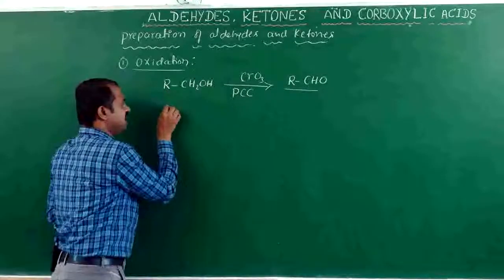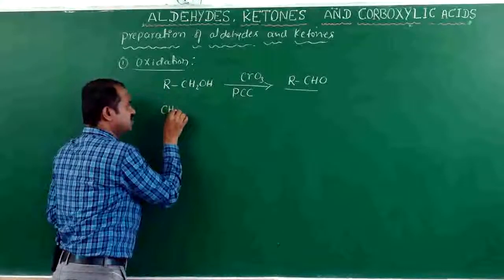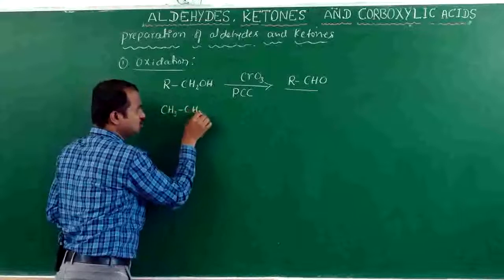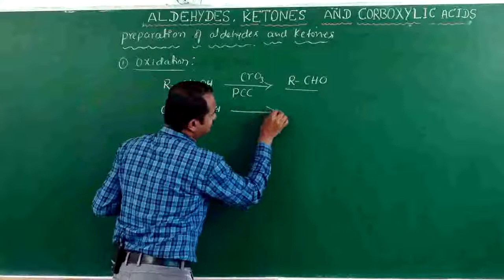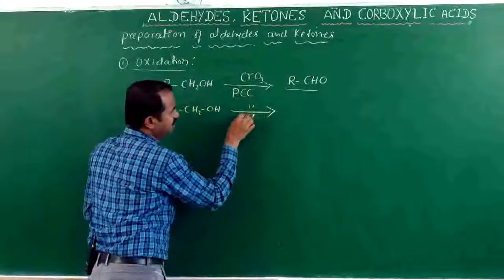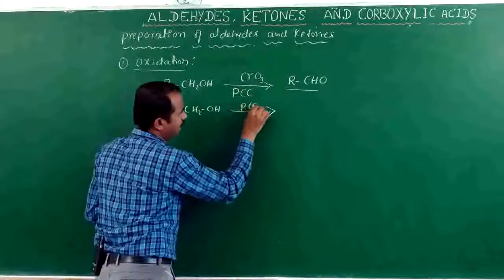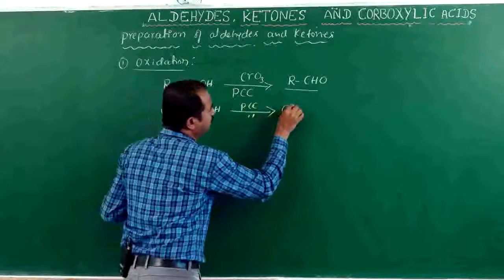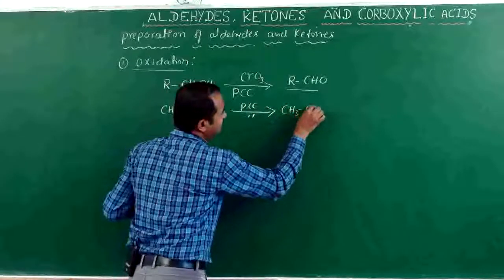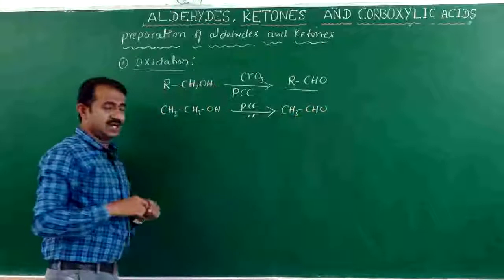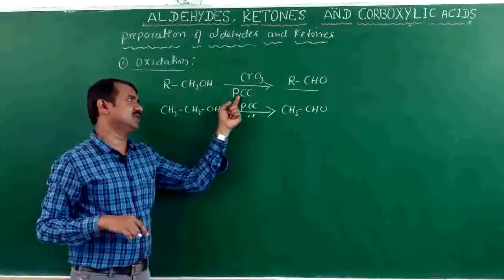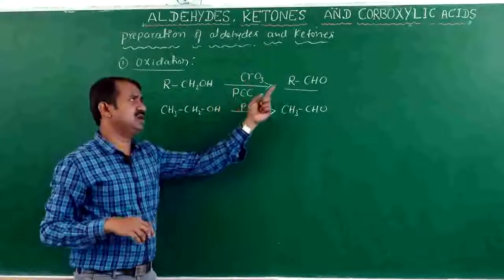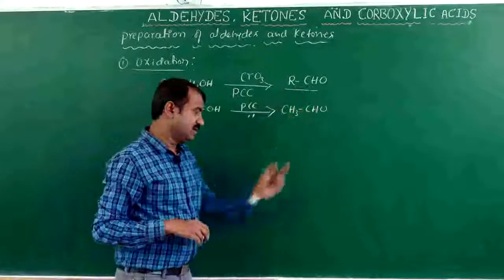Suppose I take CH3CH2OH, oxidized with PCC, to form CH3CHO. Primary alcohol oxidized with chromium trioxide or PCC forms an aldehyde.